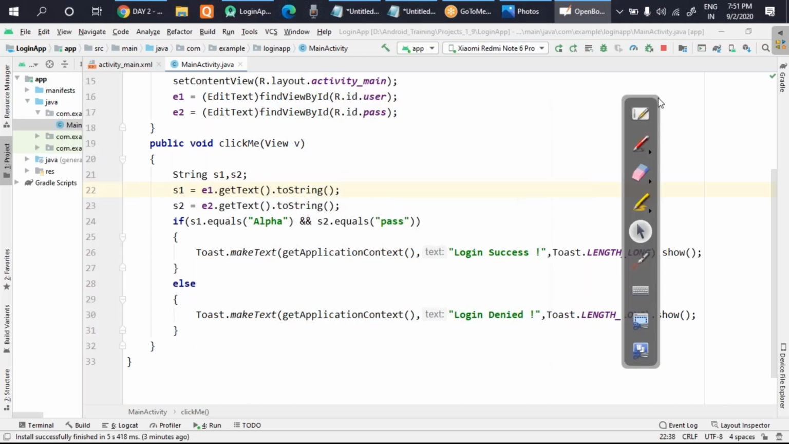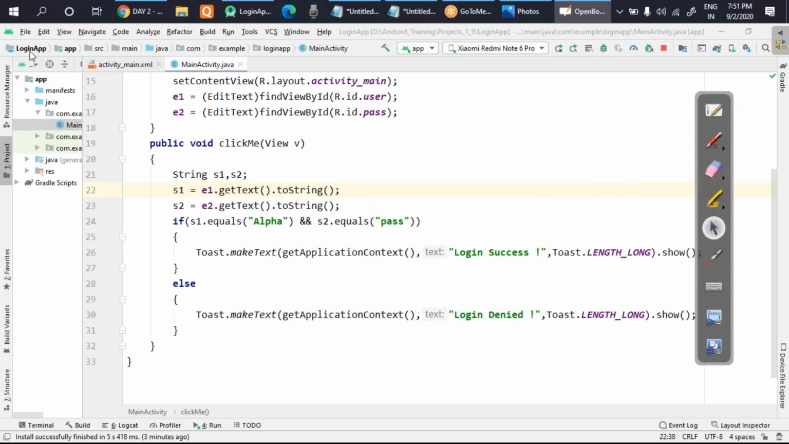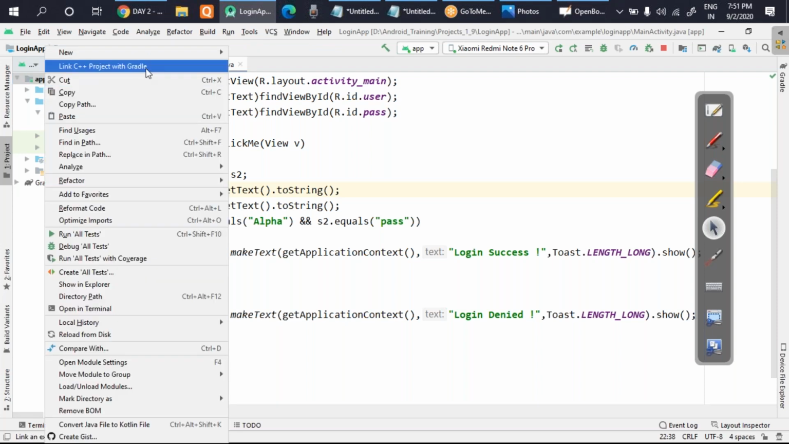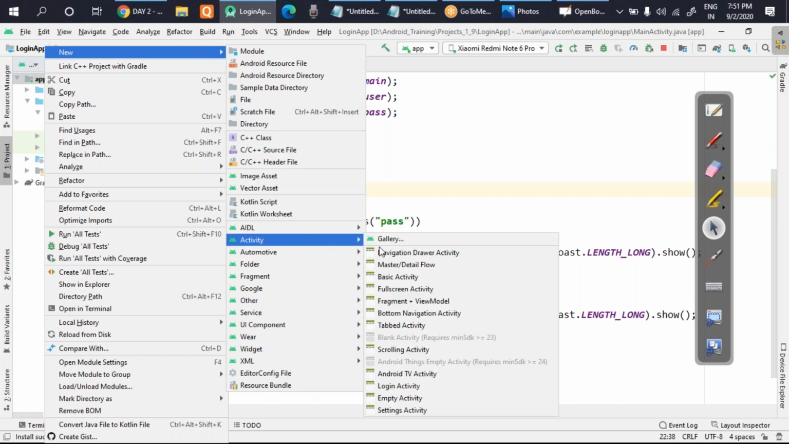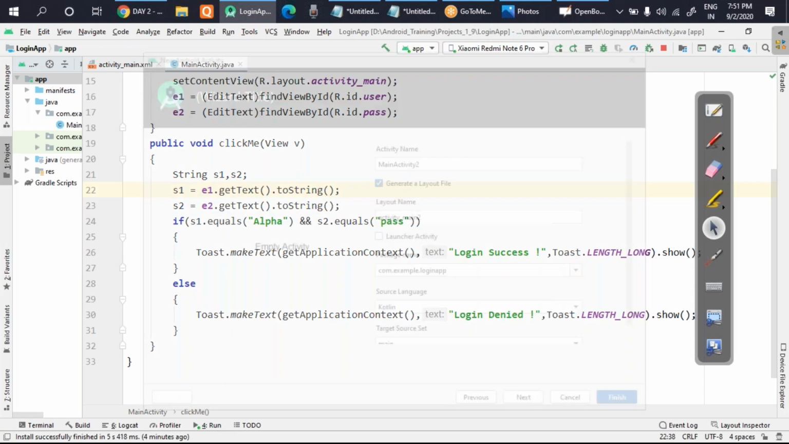So if you look carefully, you have to click on this app. Okay, you have to click on the app and do a right click there. As soon as you do right click, it will give you the option of new on the top, and from there you can move down to activity and choose the empty activity, which is present in the second last section. You can see here. Okay, so I click on this one.